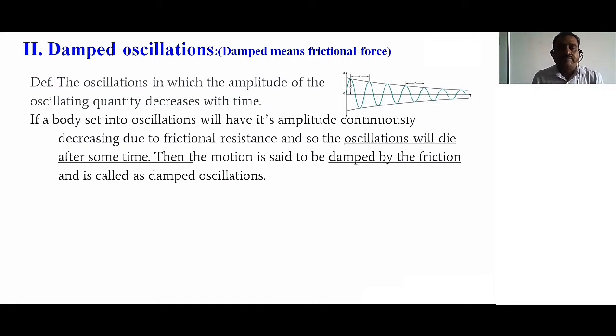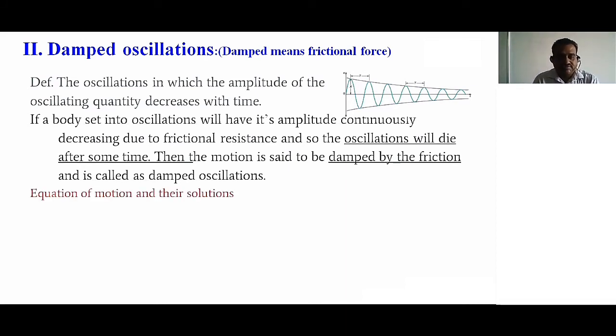So if a body set into oscillations has its amplitude or displacement continuously decreasing due to the frictional resistance, the oscillations will reach a zero value after some time. Then the motion is said to be damped by the friction or frictional force or frictional resistance, and it is called damped oscillations. That particular oscillator is called a damped oscillator.